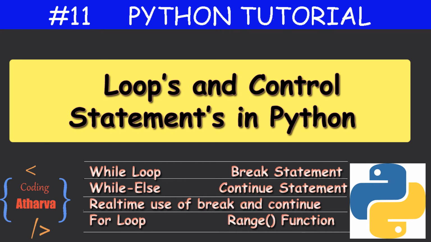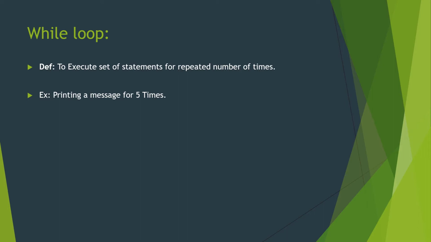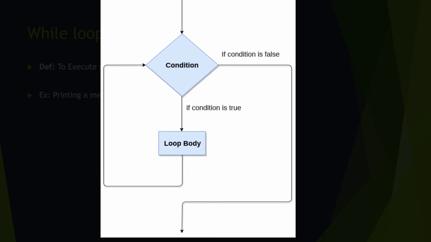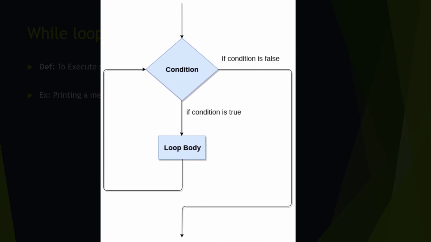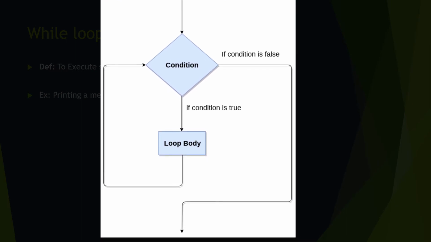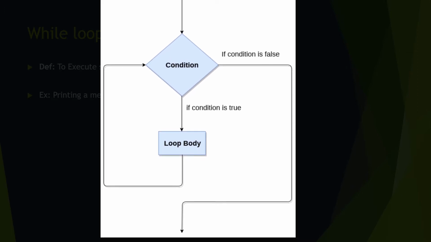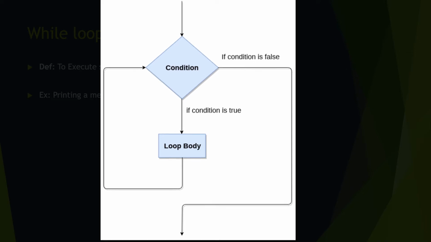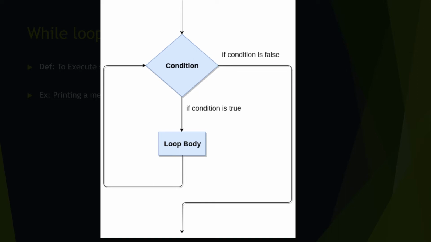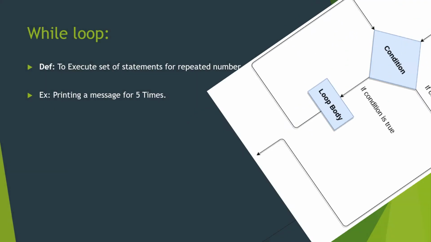First we need to understand what is a loop. A loop is a set of statements which executes a number of times. So then what is a while loop? In the while loop, first we initialize the iterator, then we assign the condition to the loop, after that we write the body of the while loop, and after that we write the increment or decrement as per the condition. This is a basic while loop in Python.